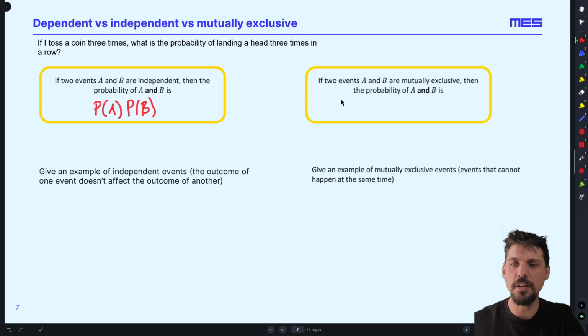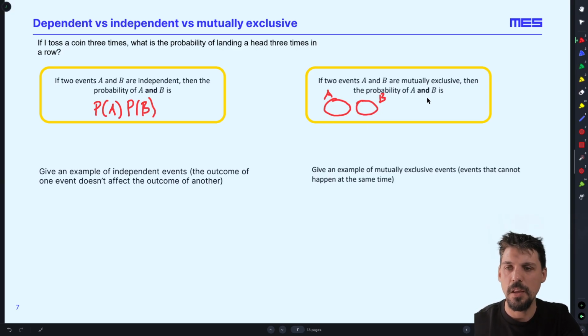If you were to think of a Venn diagram, with things that happen in A and things that happen in B, there is no overlap. They exclude each other. If A has happened, B cannot happen. So the probability of A and B is 0.